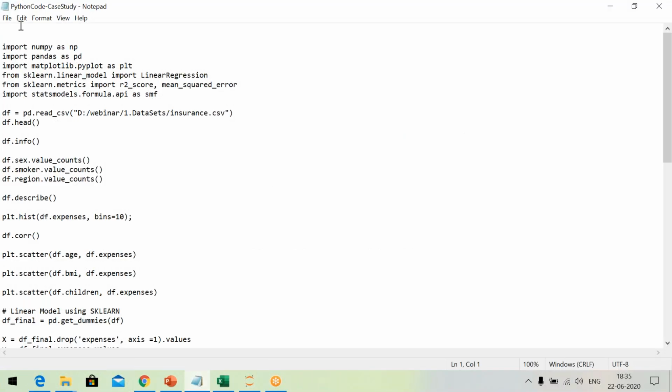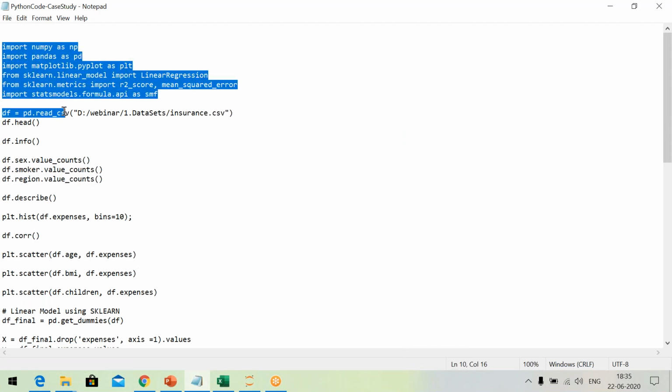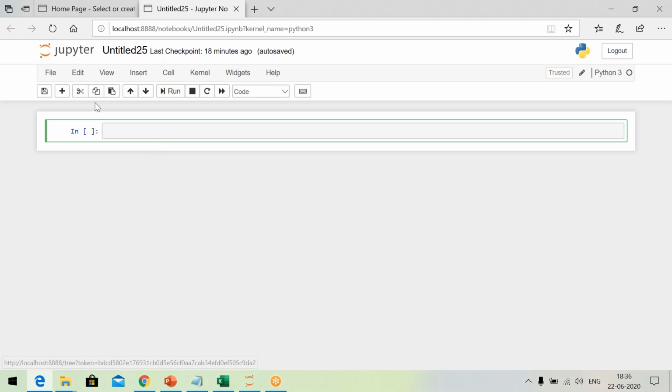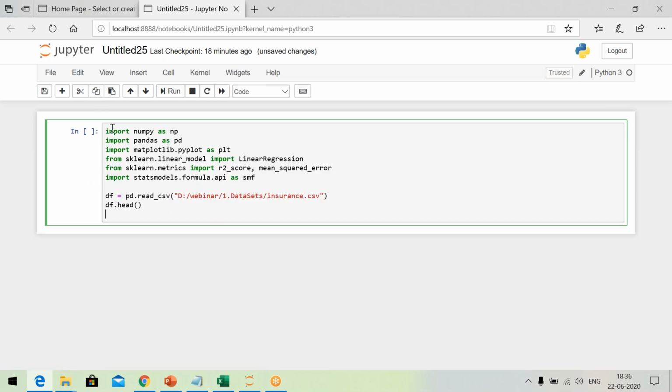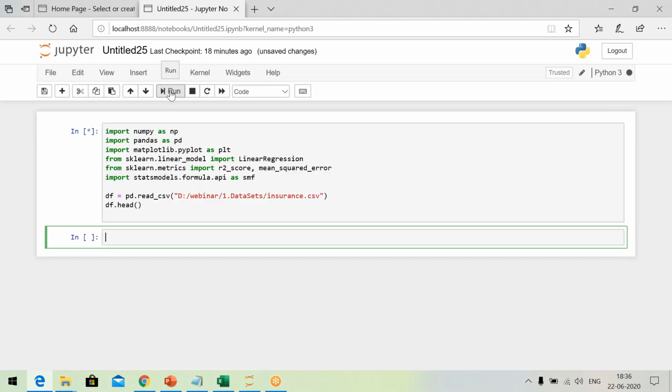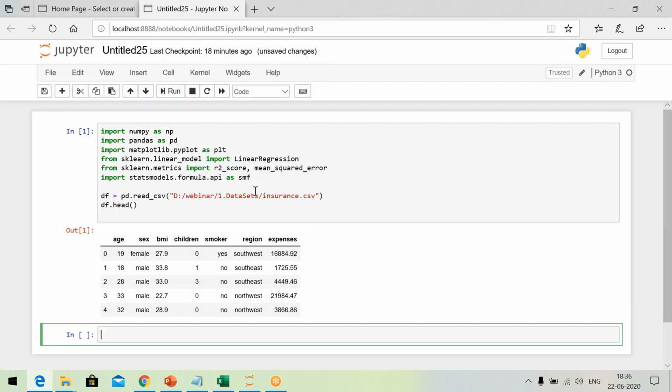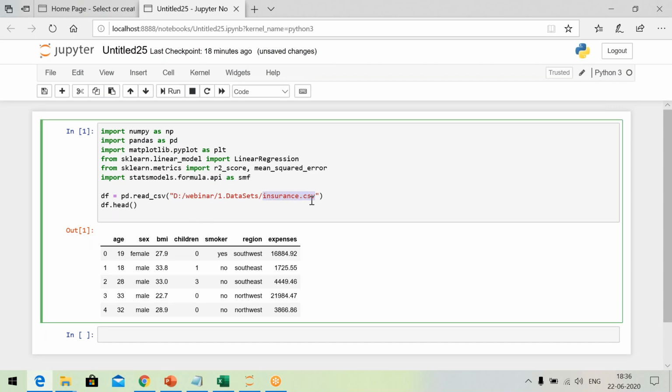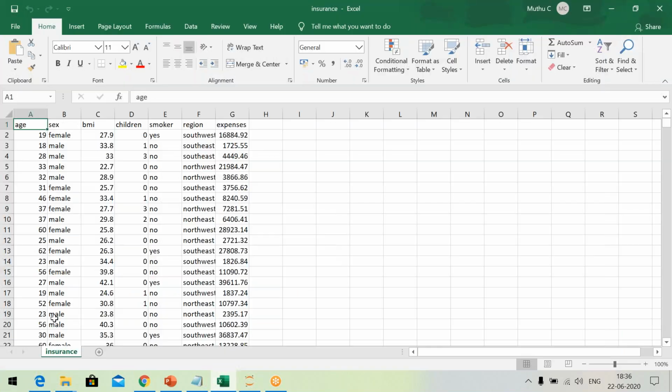I have already typed the code in order to save time, right? We are going to execute it in Jupyter Notebook. Let me paste and execute. Now what is happening? I have imported the required libraries. Let us not worry about them. When we discuss, we will talk about every library. Now, what's the name of the data set? Insurance.csv. I have already shown it.